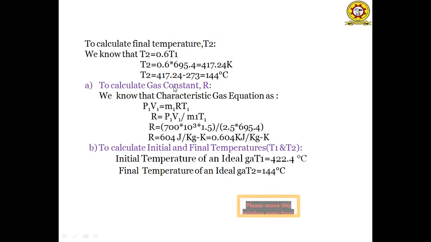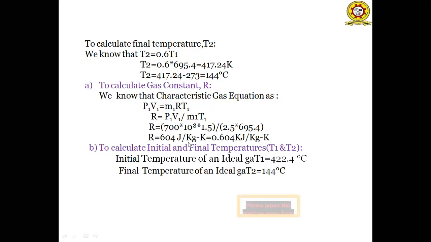The first parameter we have to calculate is the gas constant. How do we calculate the gas constant? From the characteristic gas equation, PV is equal to mRT. By applying the initial conditions, P1 V1 is equal to m1 R T1. By substituting, we'll get the R value as P1 V1 by m1 T1. By substituting the values of P1, V1, m1, T1, we'll get the R value as 604 joule per kg Kelvin.